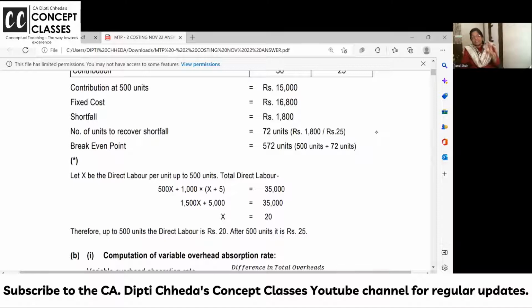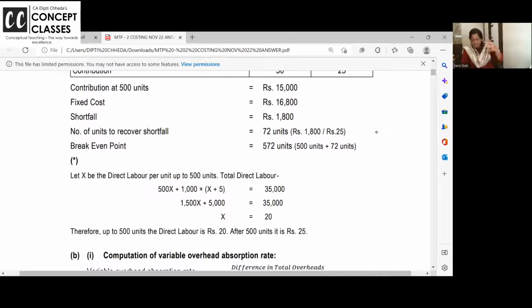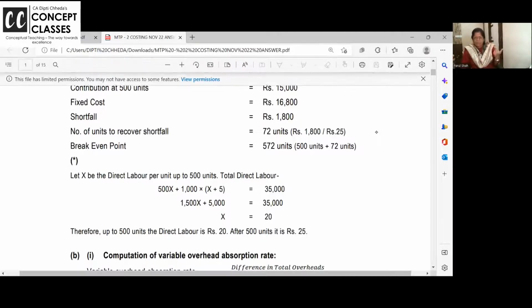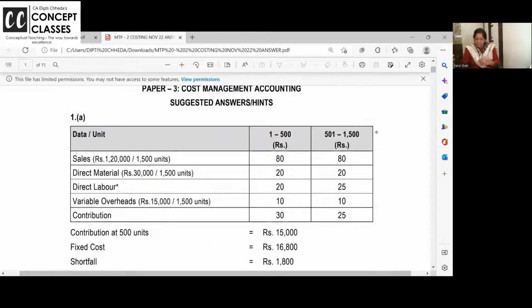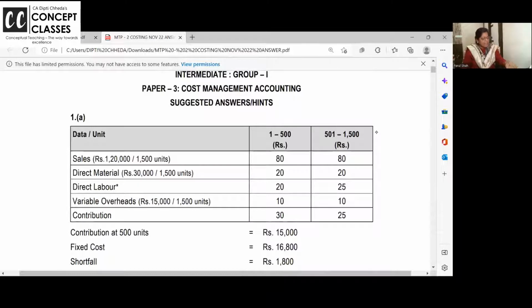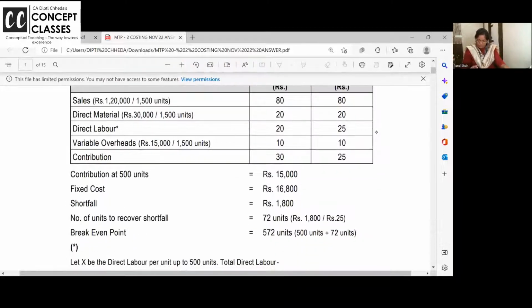And total is 35,000. So now 500 units it is X. Remaining 1000 units it is X plus 5, and 35,000 includes all this. So can we say what is the original labor cost? 20. And after 500 units, 25. That's what is written here. Remaining you can divide and get variable overhead and contribution.